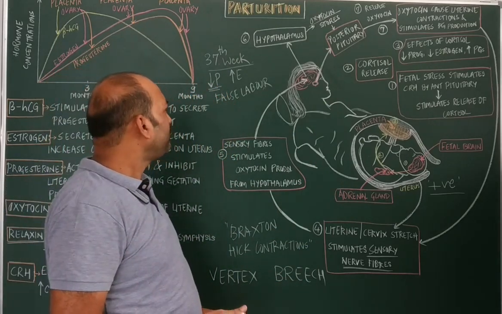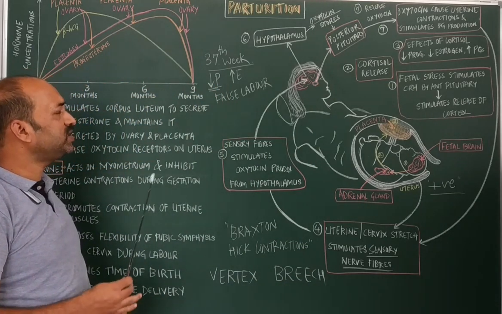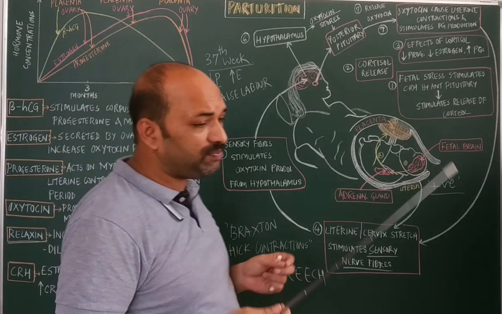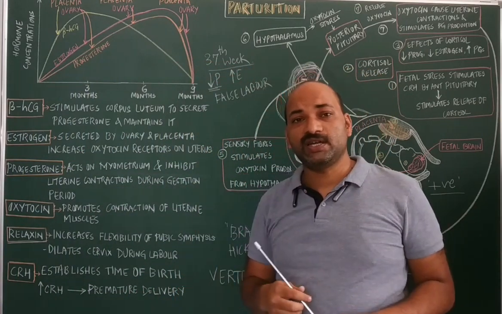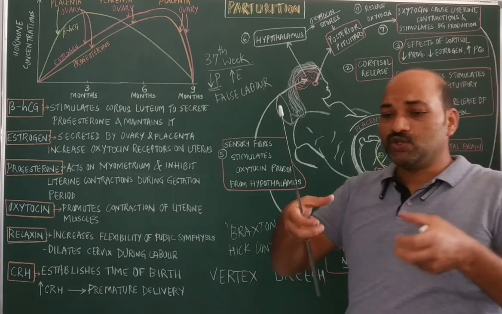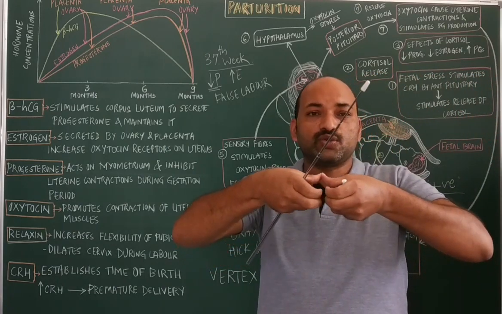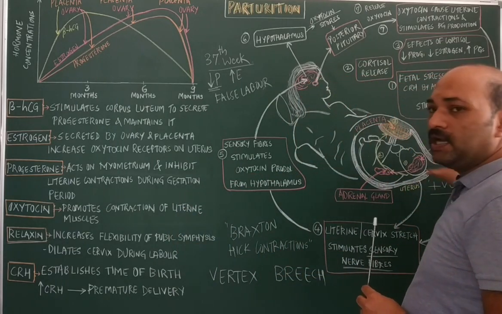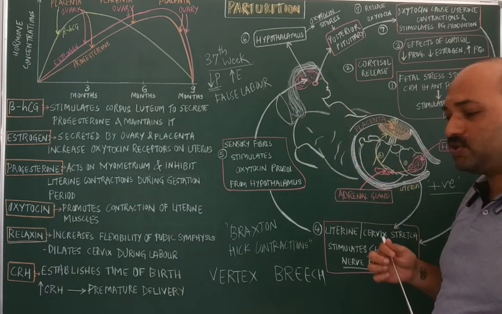So this is about the process of parturition. What we have discussed is the different types of hormones, and during the normal delivery, the hormone relaxin is very important, because it softens the ligaments present between the joints, like the sacroiliac as well as the sacrococcygeal joints. When they get relaxed, they are able to stretch, so that the fetus inside can easily come out during parturition.